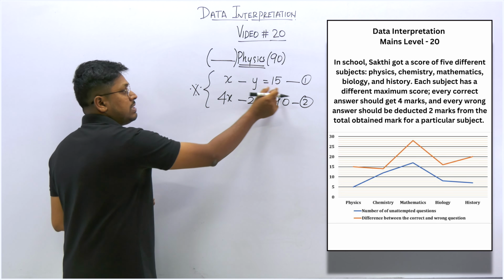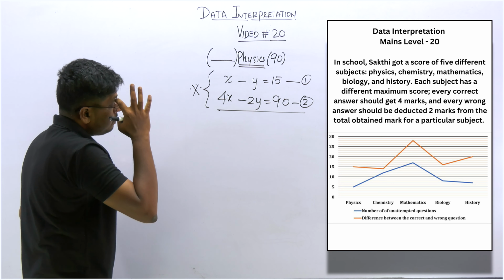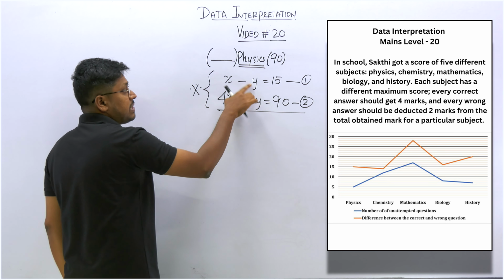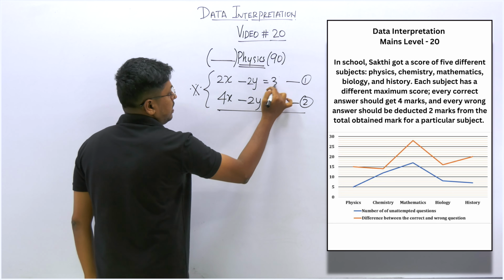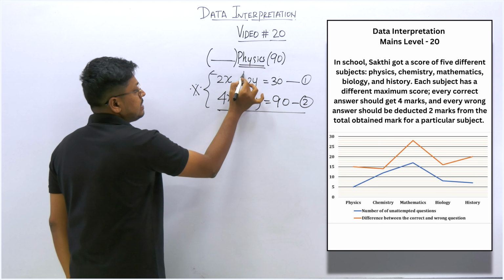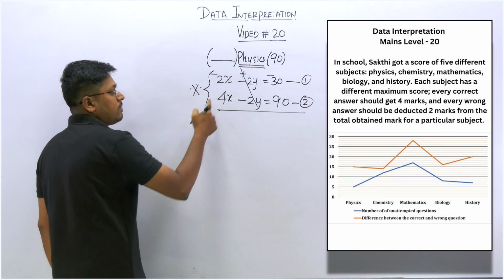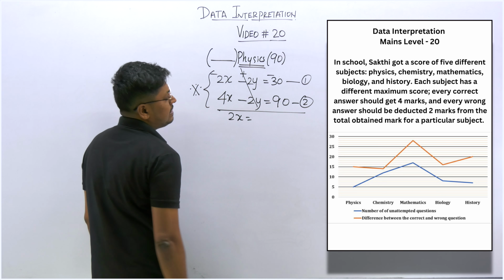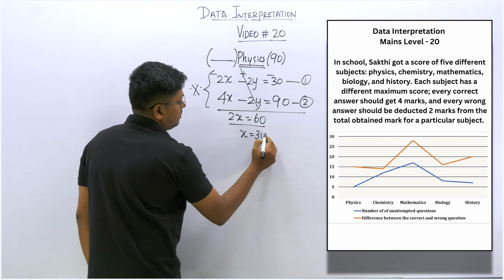So they have given a difference, which is 15. Now we can solve it. I think we can multiply this equation by 2, so 2x, 2y, 30. And then change the signs, minus, plus, minus. Now 2y and 2y, we can cancel. 4x minus 2x will be 2x. 90 minus 30 will be 60. So x is equal to 30.